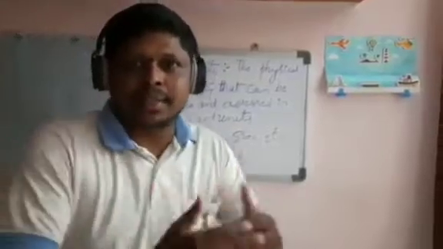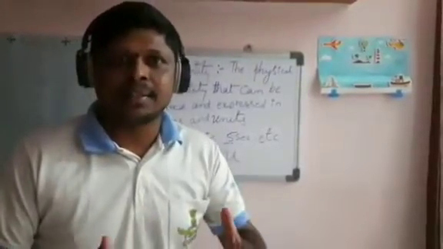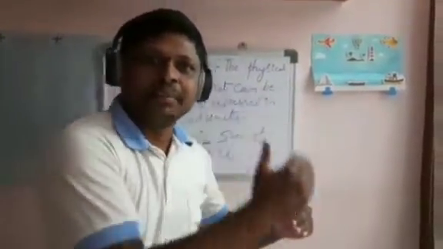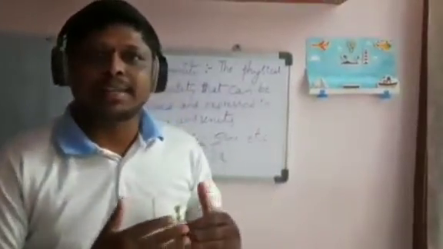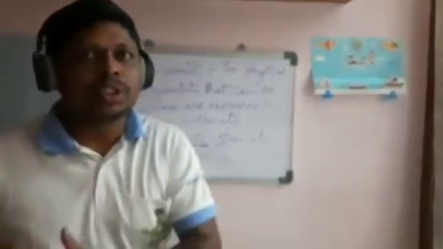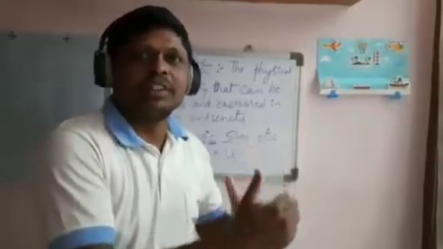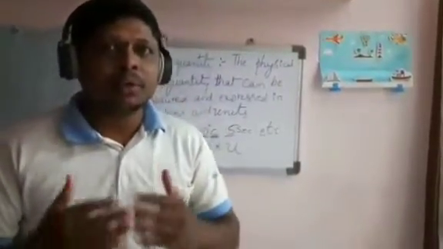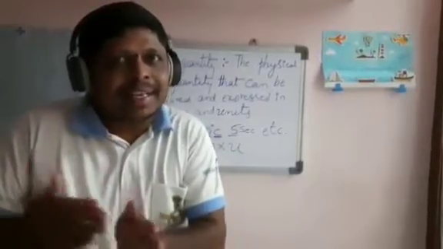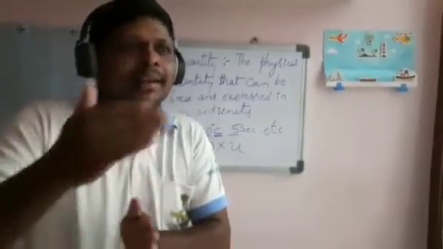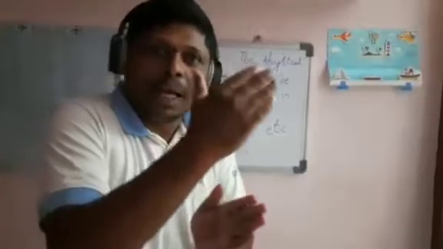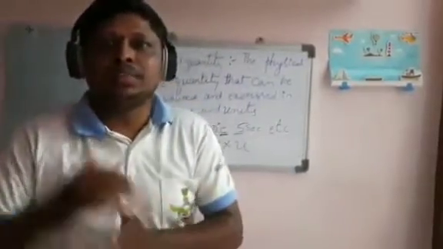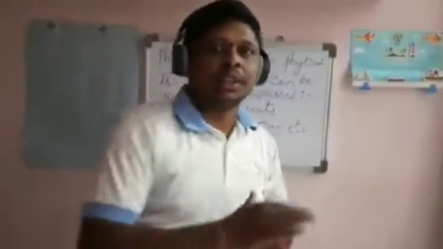What is rest? If the object is at rest with respect to time and surroundings, it is known as rest. Next, motion. If the object is in motion with respect to the surroundings as time passes, it is known as motion. What is the relation? Rest and motion are not absolute. Both are relative terms. Rest and motion are relative terms.